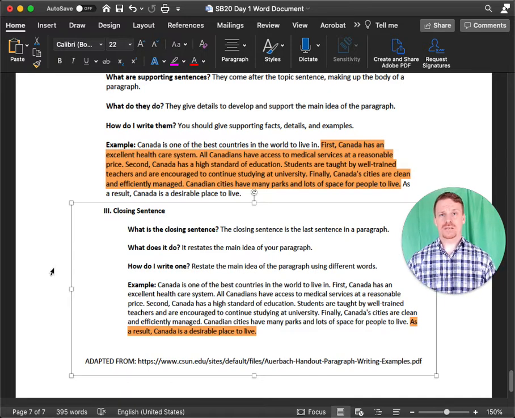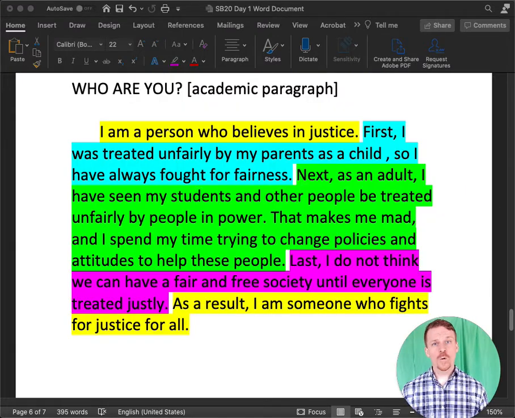So you're asked to do this for homework tonight. It's due Tuesday night, actually, the 23rd by 7 p.m. You're asked to write an academic paragraph on a certain topic, and the topic is, who are you? Who are you is a pretty interesting question. It's wide open, doesn't seem academic, and it's really about you and me. I want to learn about you, and I'd like you to write about something to practice our academic paragraph format that you know about, and that's you. So the question is, who are you?